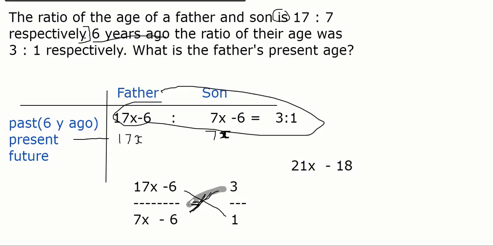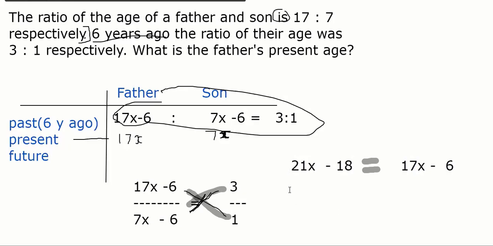That is equal to multiplying 1 with this. So this is algebra. If you have not learned it already, you will learn it in school in a few years, maybe next year. And that is equal to 17x minus 6. I just cross multiplied. Now we have to solve the equation.